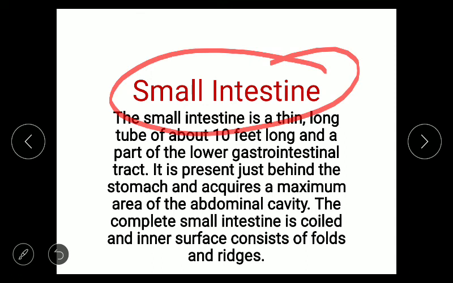All the components of food, whether it is carbohydrate, protein, or fats, will be digested in the small intestine. The process of digestion completes in the small intestine, and the process of absorption of the digested food also takes place in the small intestine, because the small intestine possesses minute finger-like projections called villi. Through these villi, the digested food is absorbed.